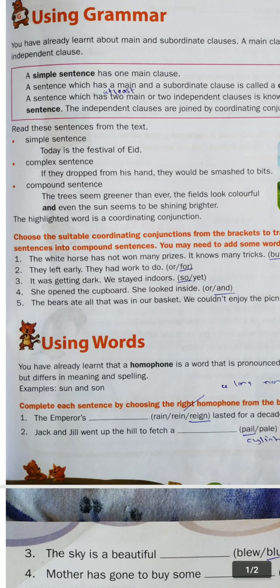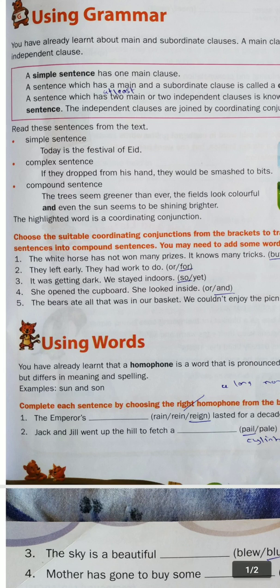If they dropped from his hand, that is a subordinate clause. They would be smashed to bits, that is a main clause. So a complex sentence contains one subordinate clause and one main clause. Understood? After that, let us discuss compound sentences.